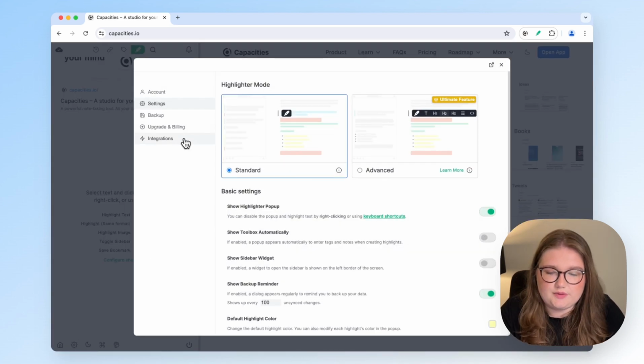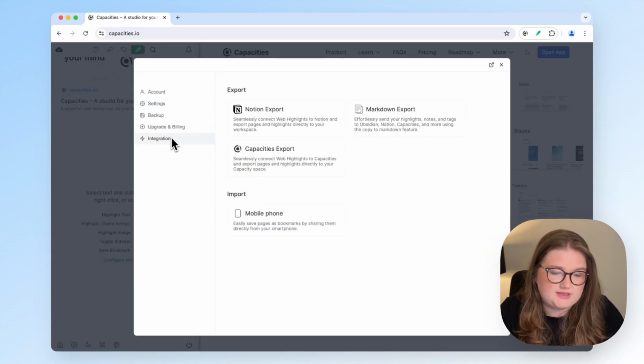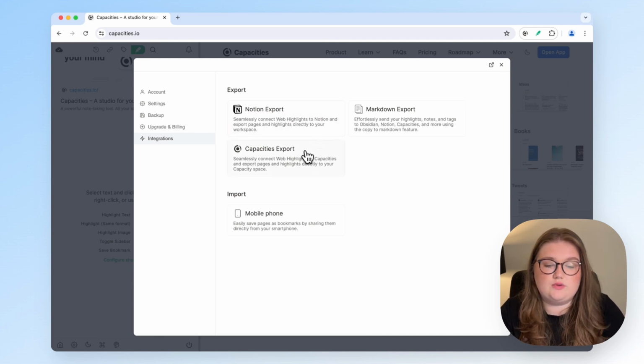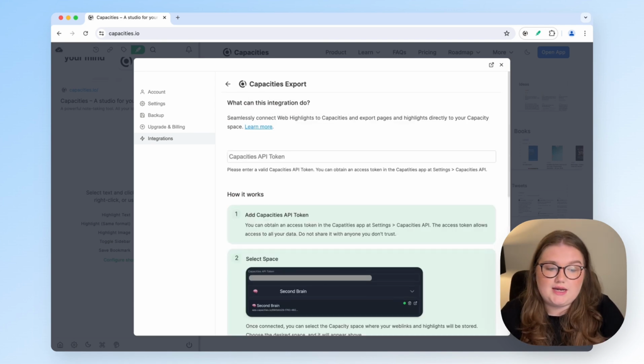And then the next thing we want to do is go to this integrations tab, and we can see that we have a full Capacities export here. So I've clicked on that and you can see that all we need to do is get an API token from Capacities and paste it in here. It tells you where to go to find that.